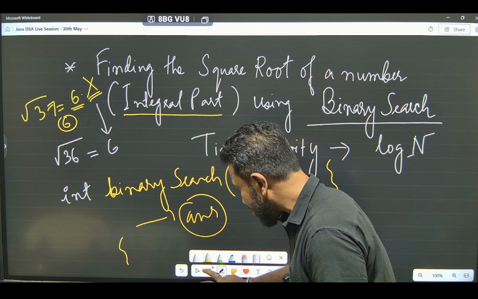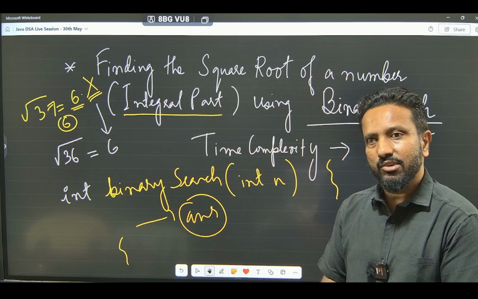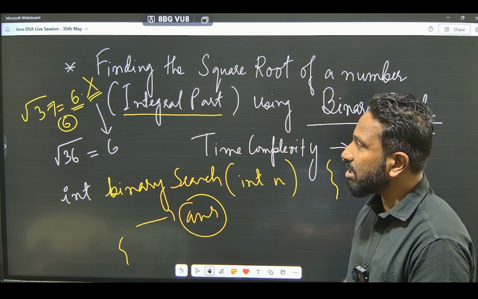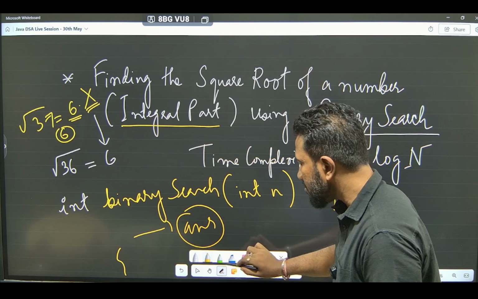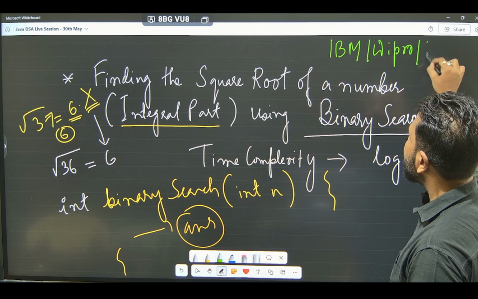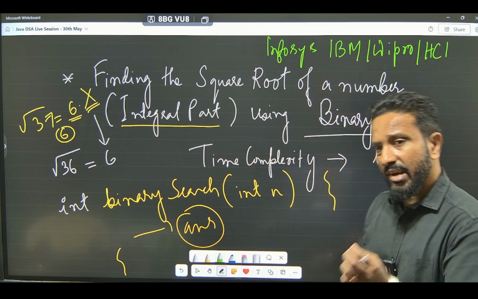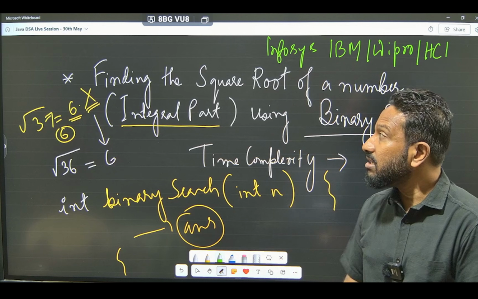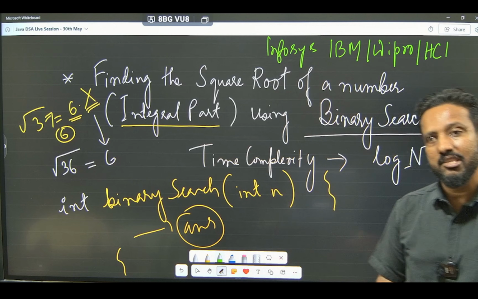And I'll also tell you one more thing. 80% of the colleges, be it VTU oriented colleges or any other university, don't teach this topic. But this is a very important topic for recruitment companies like IBM, Wipro, ACL, or Infosys. Binary search is one of the most important concepts in placement drives, and you can solve around 70 to 75% of questions in placement drives using binary search.